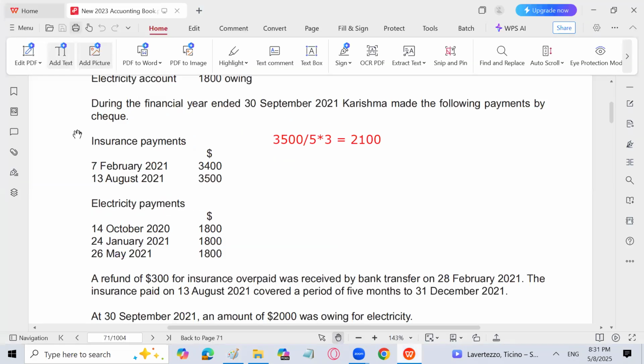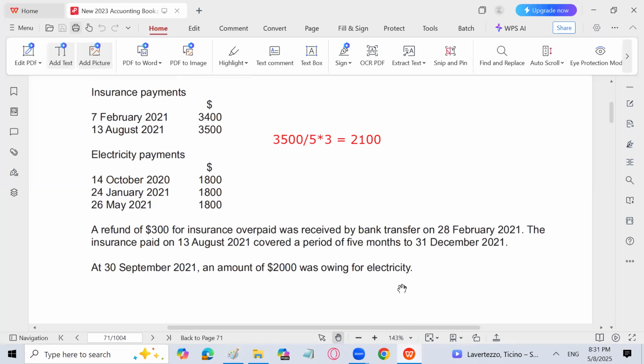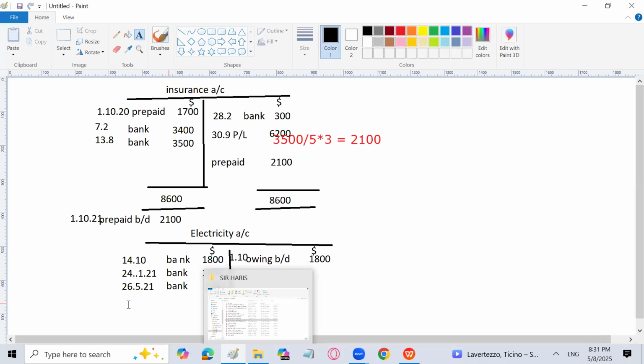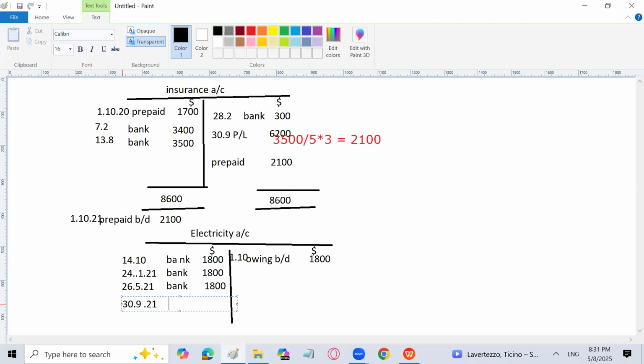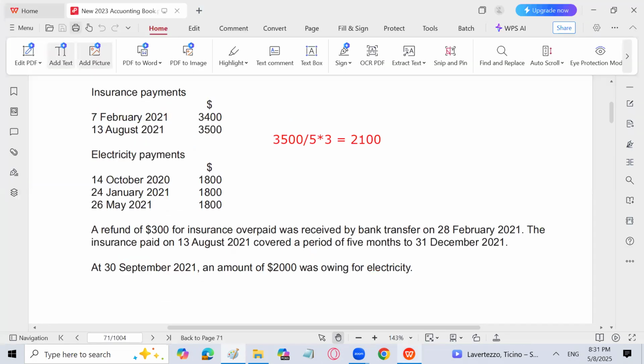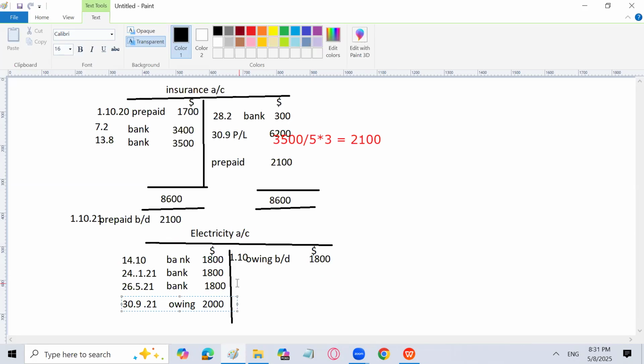Then we have been given the owing carried down also at 30th September 2021, which is 2000 owing for electricity. That is basically the owing carried down on 30/9/21, owing carried down, and the amount is 2000. And now I can write the difference with the name profit and loss account.